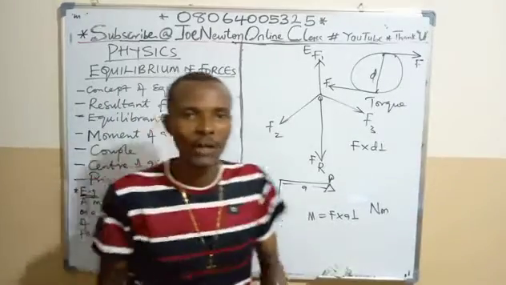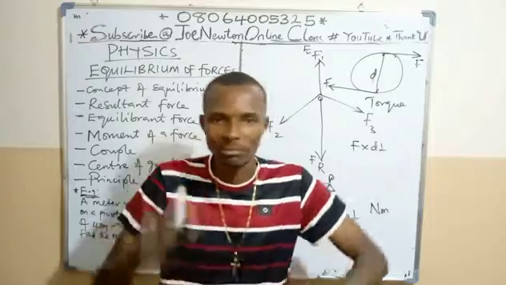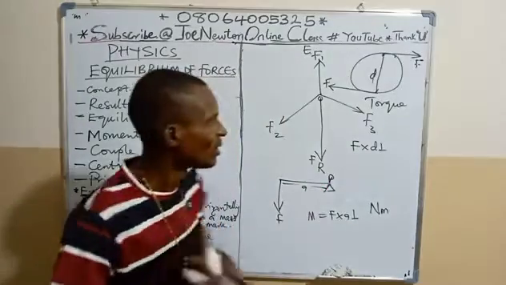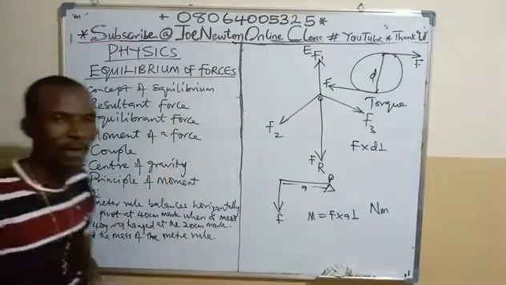So they counter each other. And the effect of a couple brings about what? Rotation. That's the effect of a couple. Thank you. Now let's look at center of gravity of a body.